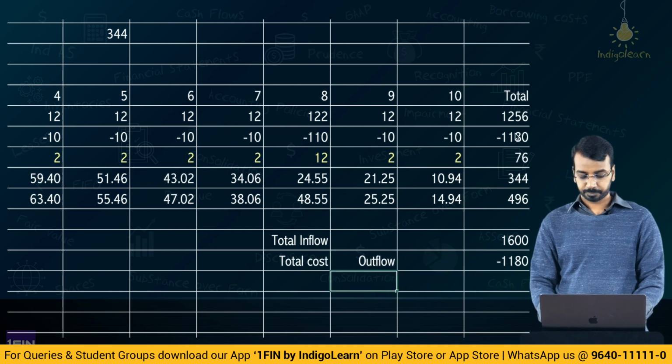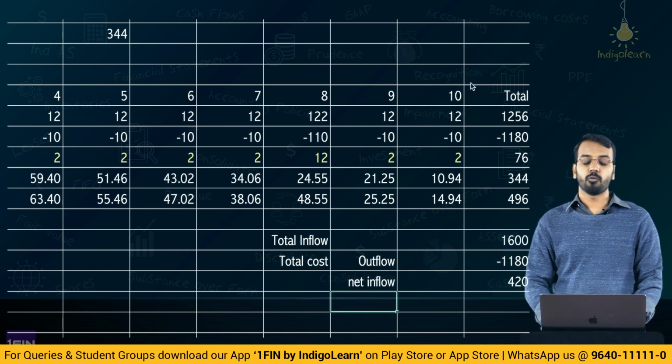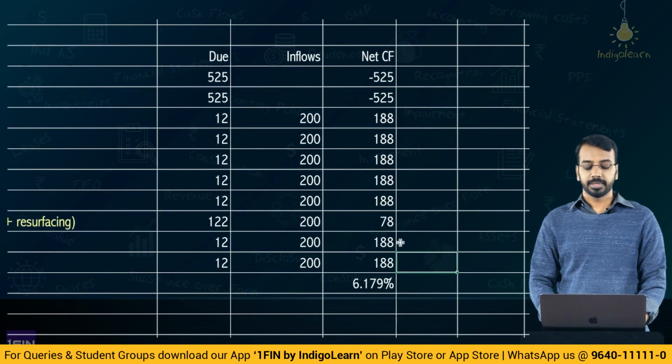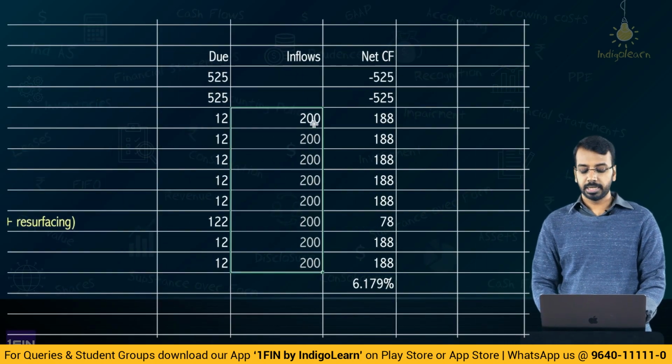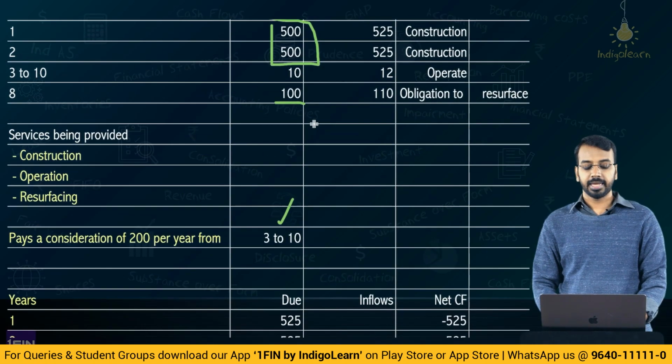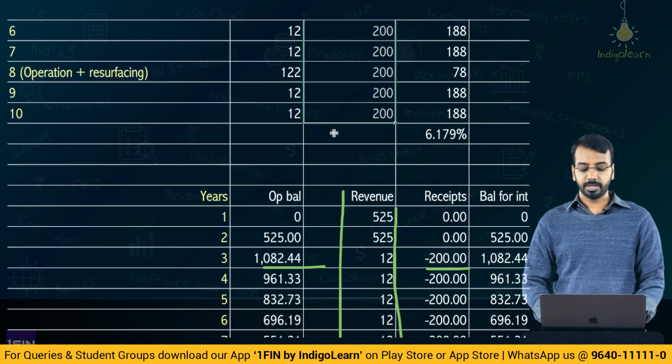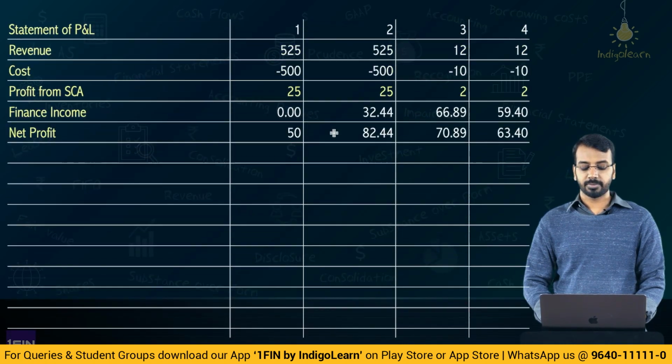Net inflow is 1600 minus 1180, 420. So, here also, if you see what we did initially, the net inflow: this is the total inflow 1600, and from this you can calculate the total outflow, which you have already done, and based on that you can calculate the net balance, right?